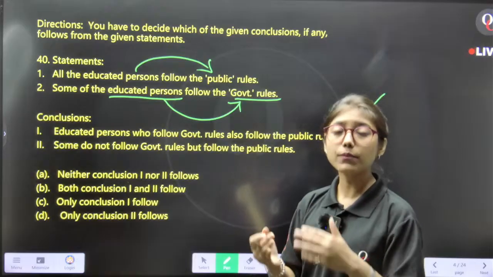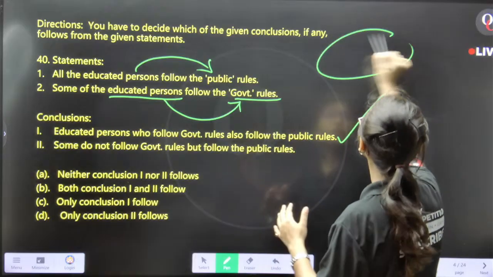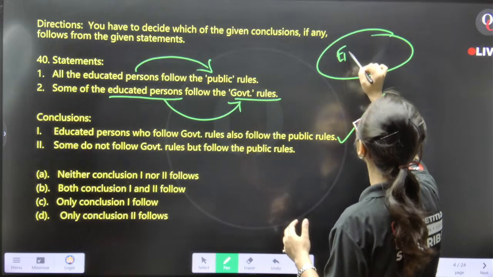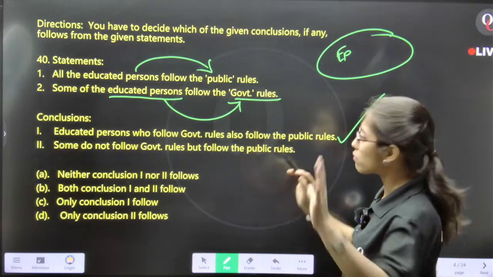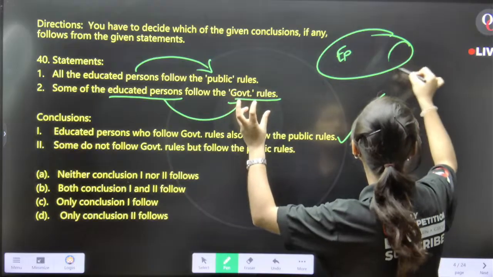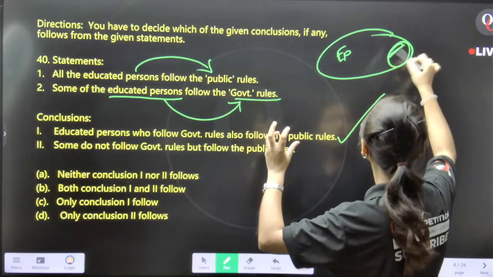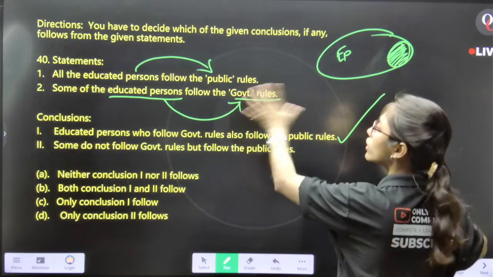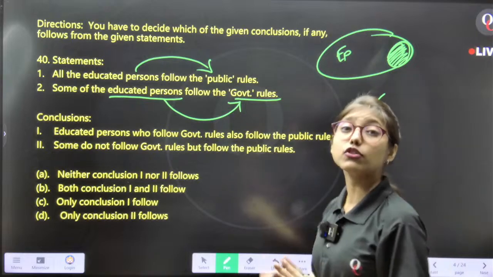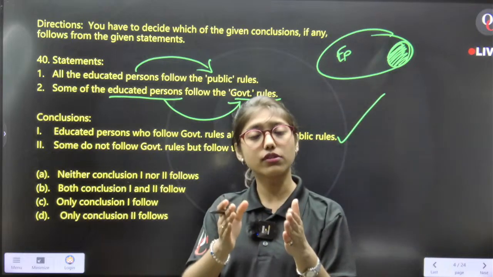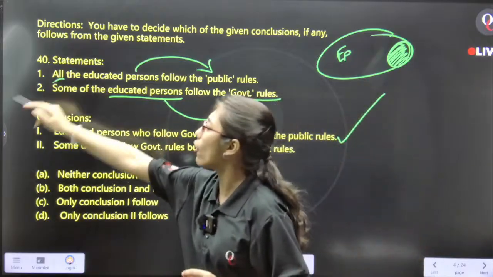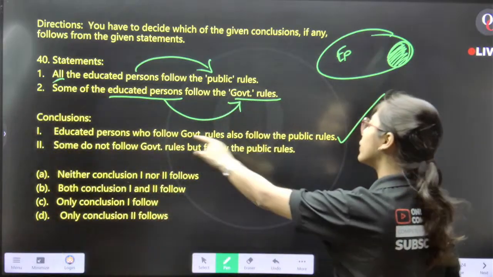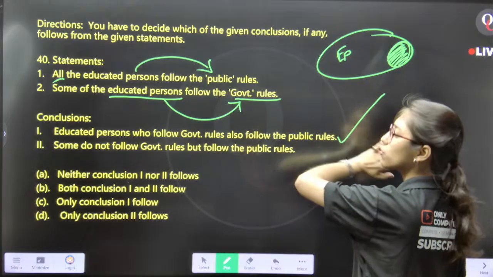For example, if this is the educated persons, all of them will follow public rules, but some of them, this portion, will follow government rules. But one thing is for sure that educated persons will follow public rules, because here all is written. So the first conclusion is true.